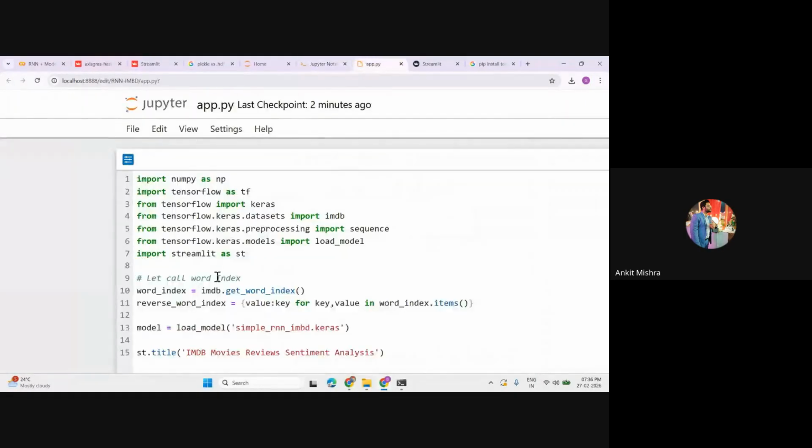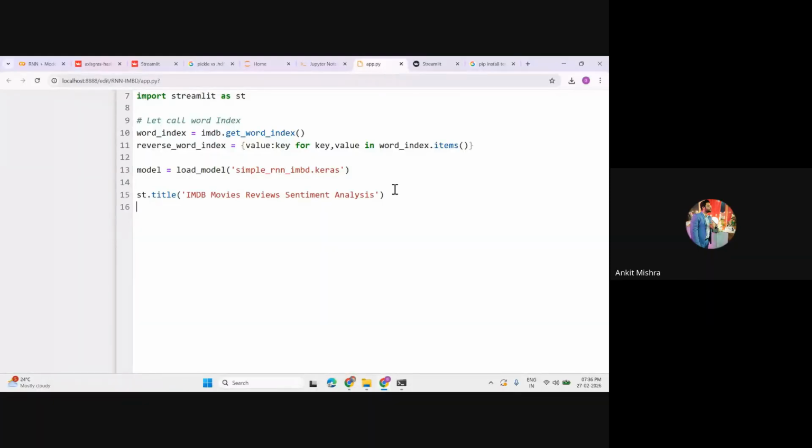Okay, now in parallel, let's do one thing. Once we load this model, just assume one thing, right? The user will give the textual data. Now what you have to do is decode that textual data in the form of a decoded review so that you can show that review, and you have to pre-process that text.